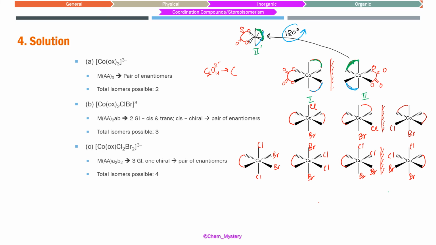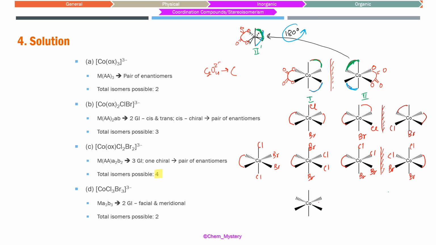So this compound is going to have a total of 4 isomers possible, right? That is the maximum number of isomers for all the given. We have one more example actually. This is CoCl3Br3. In this case, we have 2 possibilities. This is an Ma3B3 type of compound. We have 2 geometrical isomers. One is facial and one is meridional. So only 2 isomers are possible here.